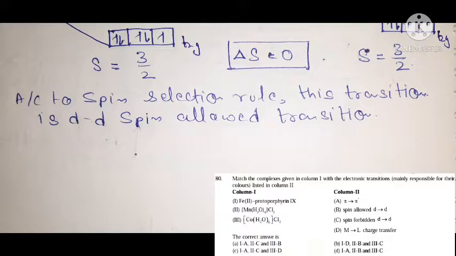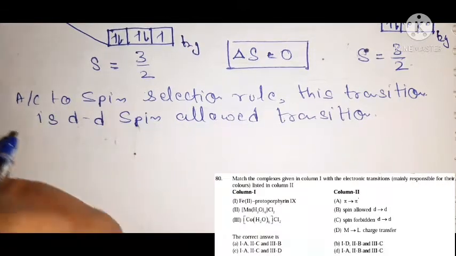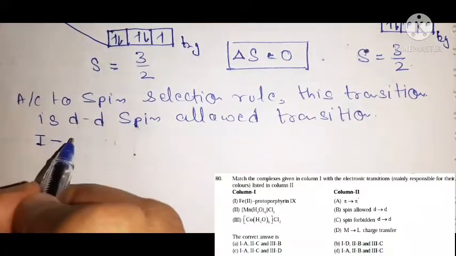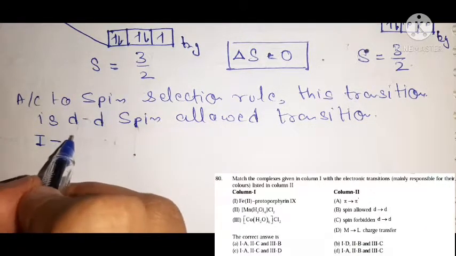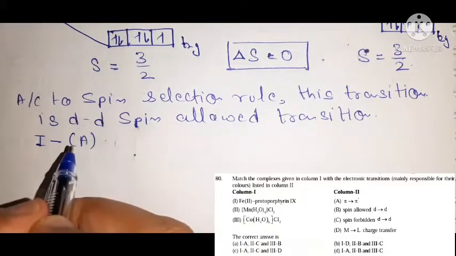And for the first complex we observe a pi to pi anti-bonding transition, so the first complex is related to option A of column second.